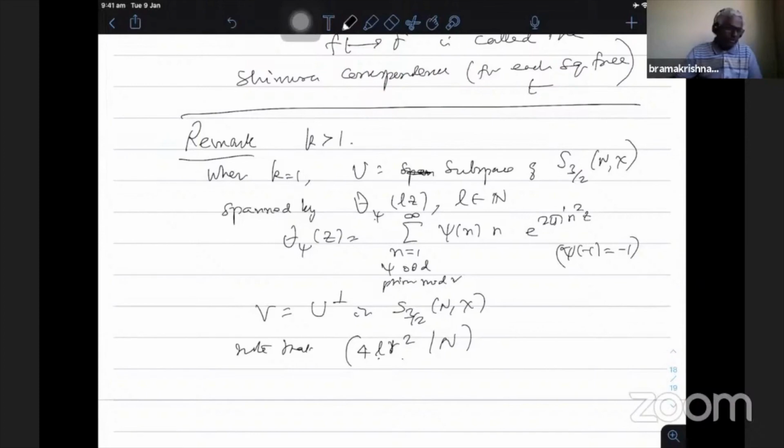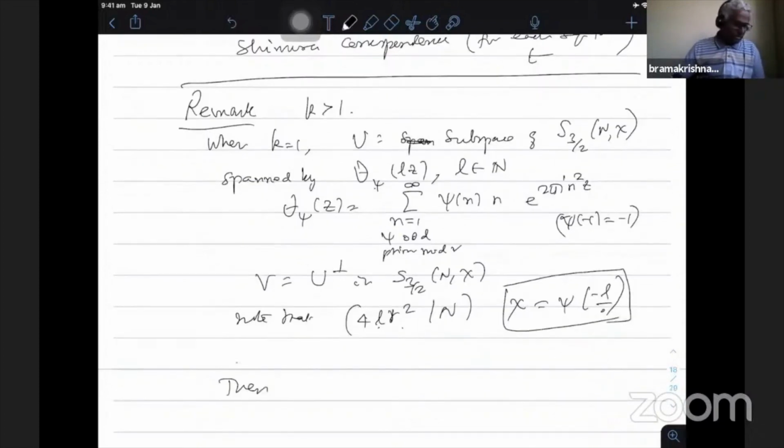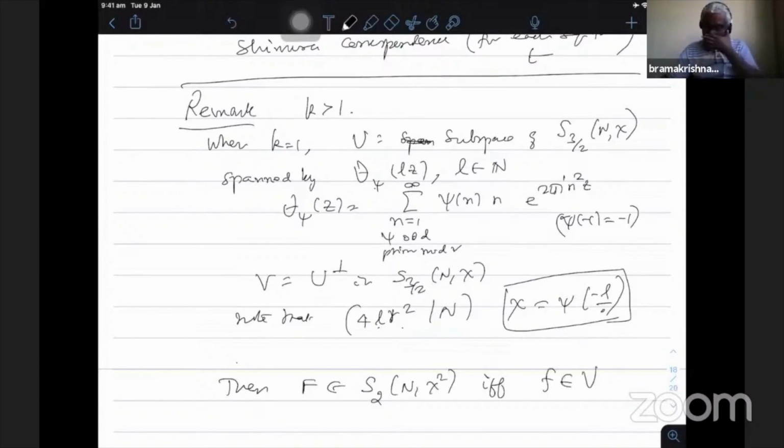To take the orthogonal complement, I call this V, and chi is psi times minus L by dot. With all these assumptions, this capital F belongs to S2, because it is 1 plus 1 by 2, the weight is 2k, 2 into 1 is k, so n chi square, if and only if the function f belongs to V. So I cannot take the theta series. I remove the span of theta series from this form, and then on the orthogonal complement functions, I can apply the Shimura map and get this one.